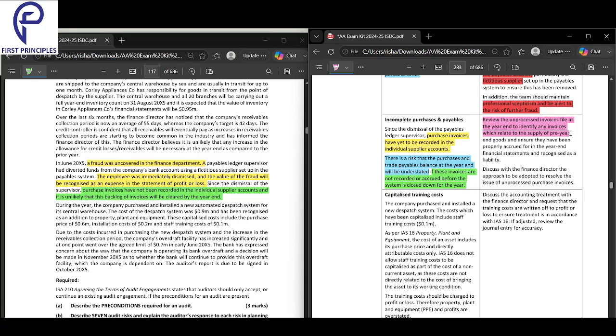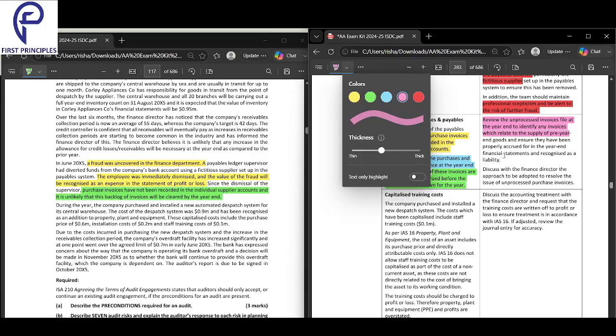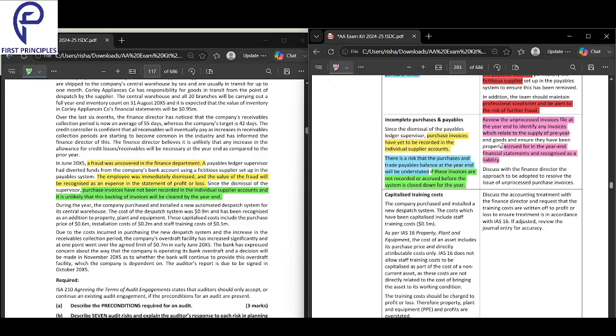Second, ensure cutoff. In the financial statements, everything should be recorded in the correct period. Ensure they have been accrued in the correct year end and recognized as a liability in the same year. So you are ensuring cutoff and that the correct period is there.